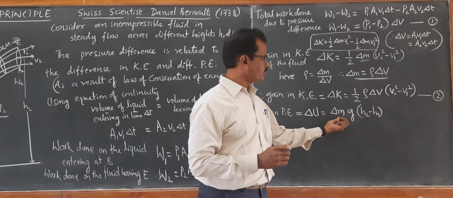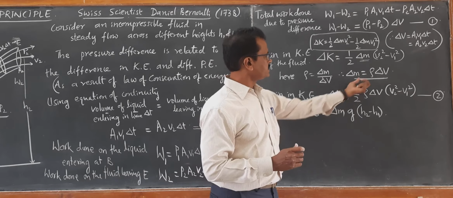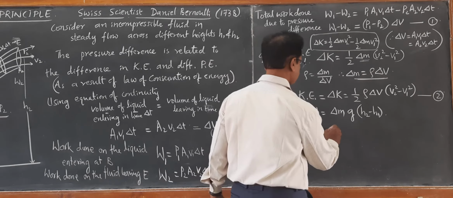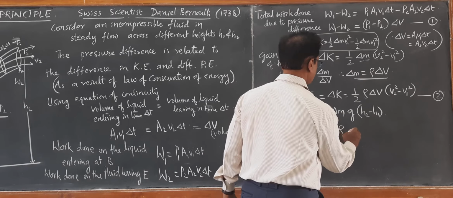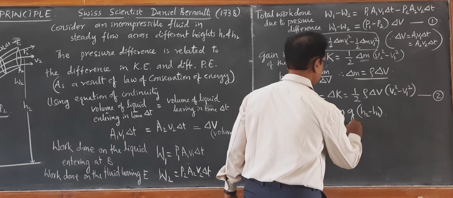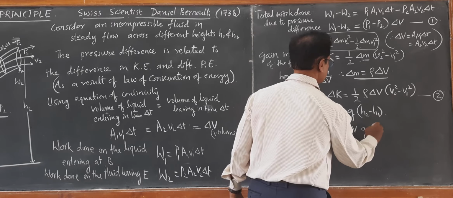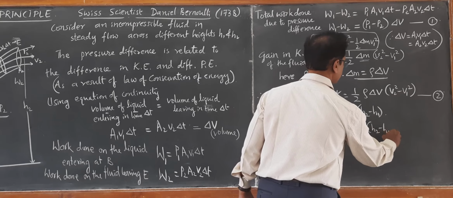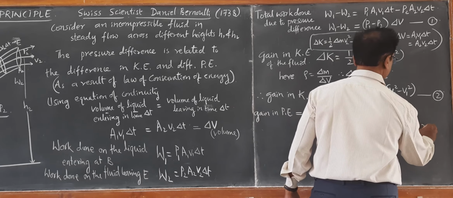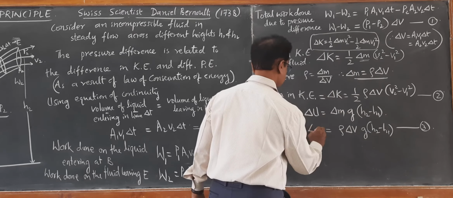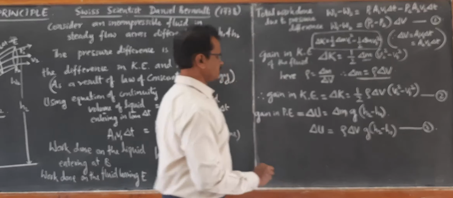Now again substitute what delta M is. Delta M is rho delta V. Therefore it becomes rho delta V into g into H2 minus H1. So this becomes equation number 3. So this is the change in potential energy.